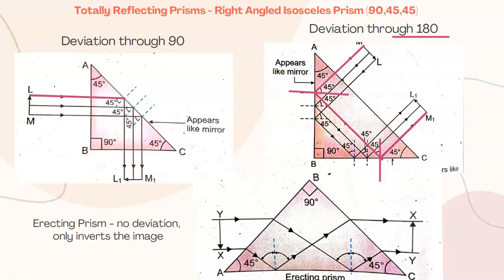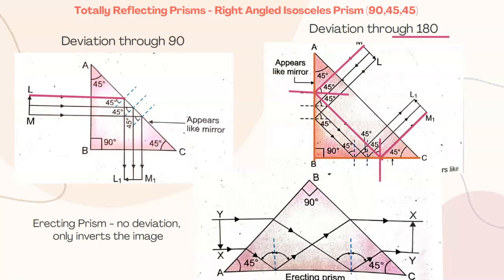Now, in this case, when we talk about deviation through 180, total internal reflection is taking place at 2 surfaces, and hence 2 surfaces behave like a mirror. First, TIR is taking place at this surface. So, the surface AB acts like a mirror. Second, total internal reflection takes place at the surface BC. So, BC acts like a mirror.